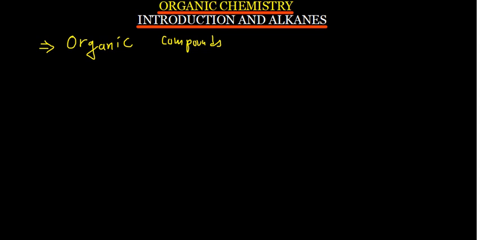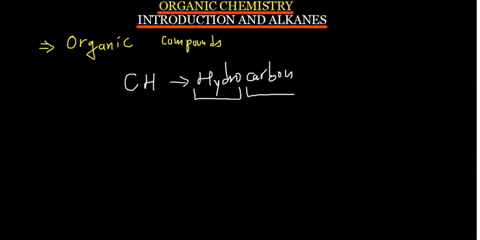So if you have got a carbon which is bonded to a hydrogen, this is called a hydrocarbon. Why are we calling it hydrocarbon? Because there is hydrogen and there is a carbon. So hydrocarbons are organic compounds.